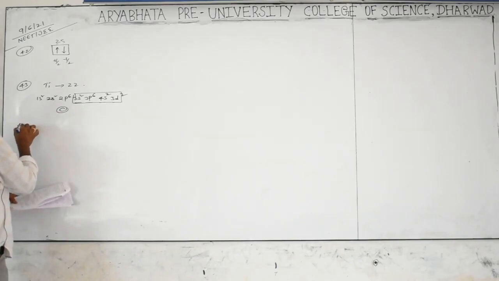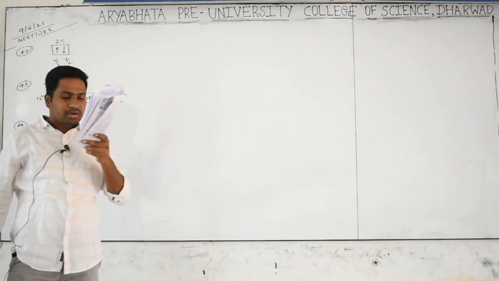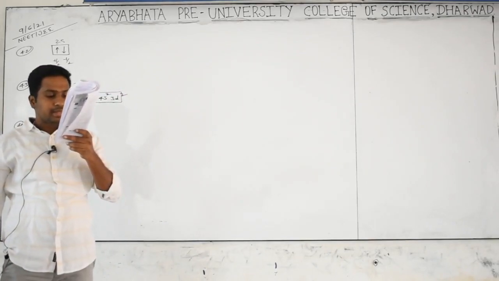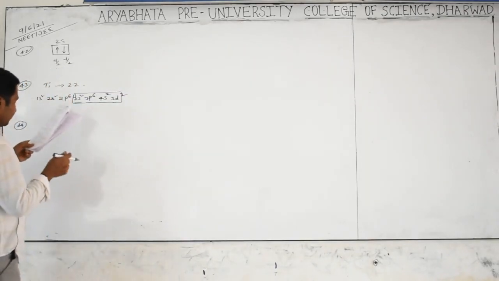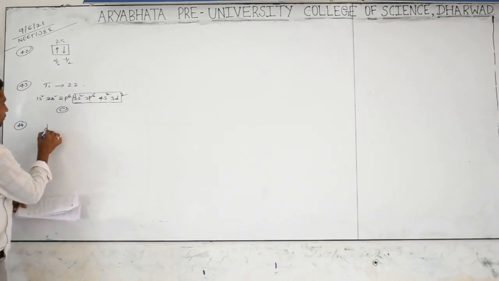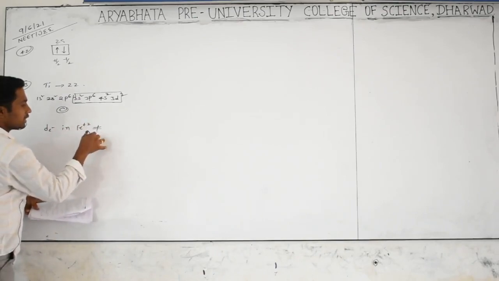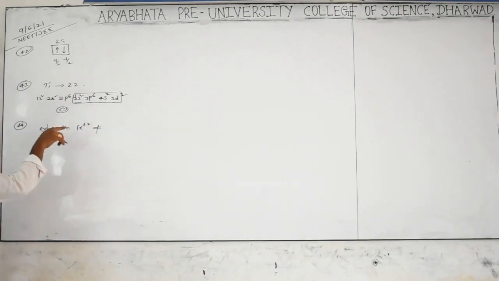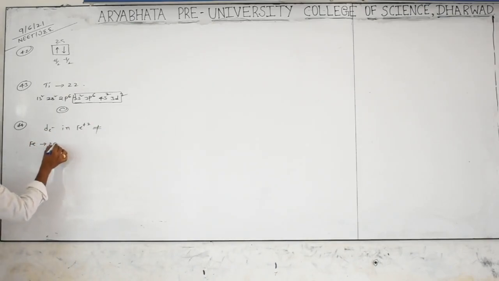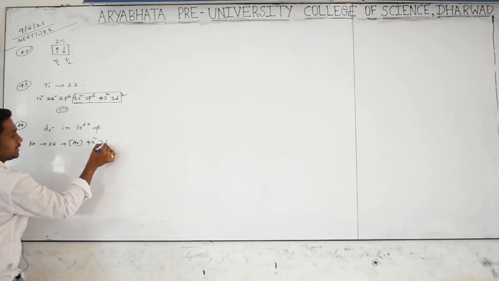Go for 44. The number of d electrons in Fe plus 2 is not equal to which species? First, in Fe plus 2, how many d electrons are there? Fe is 26, argon plus 4s2, 3d6.